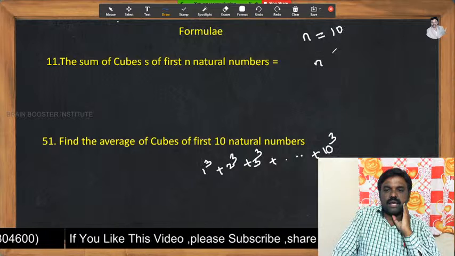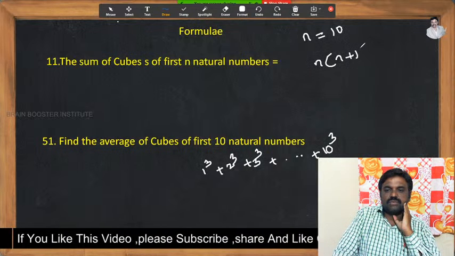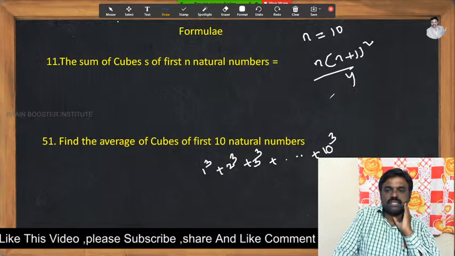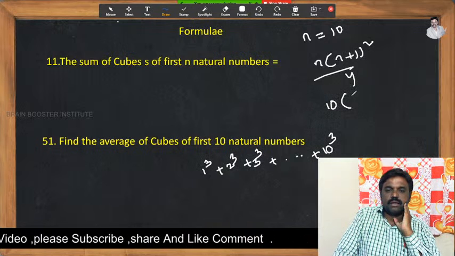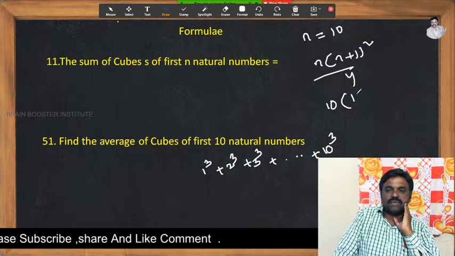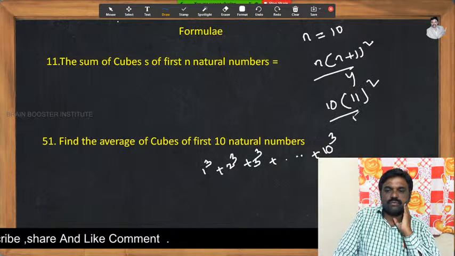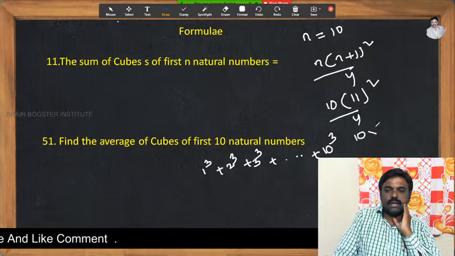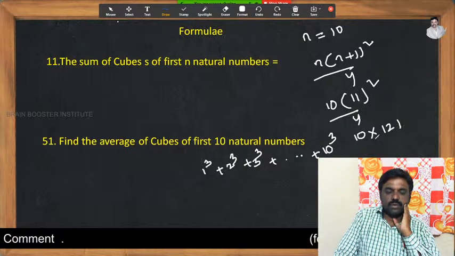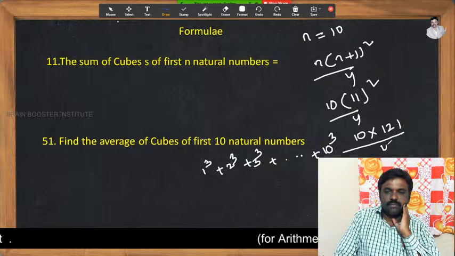The formula is n of (n plus 1) whole square by 4. Just substitute the n value as 10. Now 10 by (10 plus 1), which is 11, whole square by 4. Now 10 into 11 square is nothing but 121 by 4.